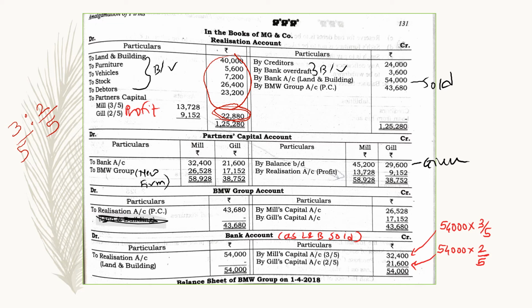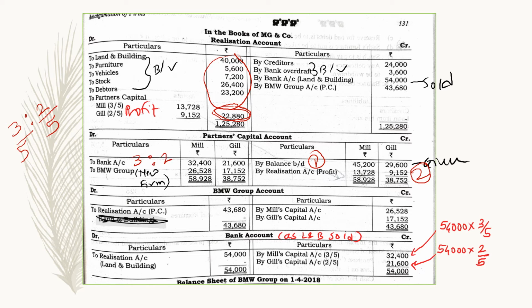Then we will draw the partners' capital account. First step, write the balance of partners' capital. Then we will transfer the realization profit, that is your second step. Then transfer this amount 54,000 which were sold, land and building and furniture was sold, that should be written here, and that should also be in their ratio 3:2.